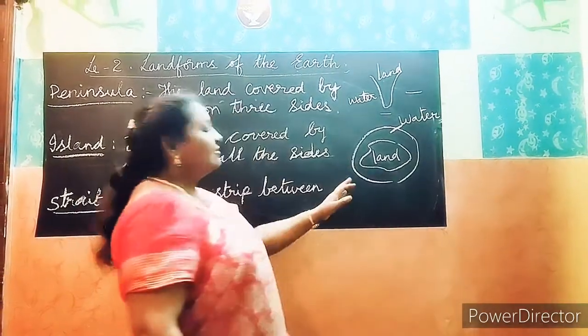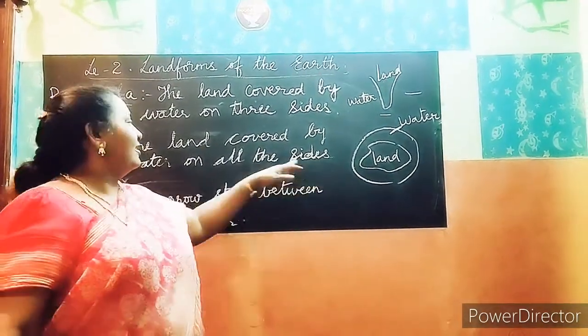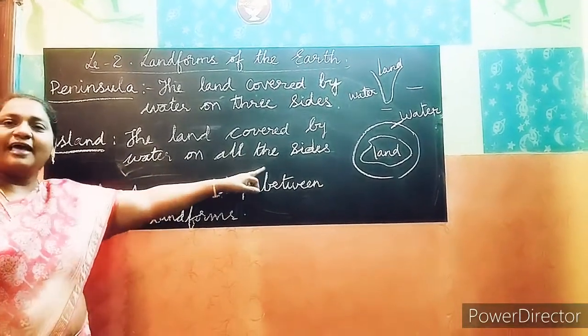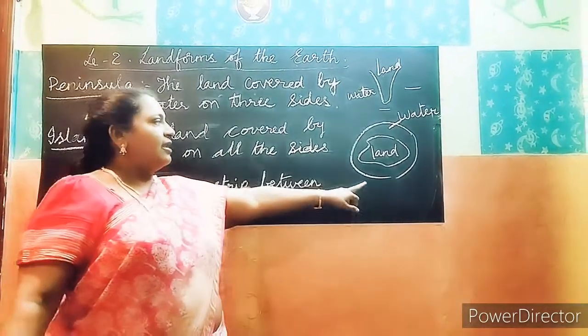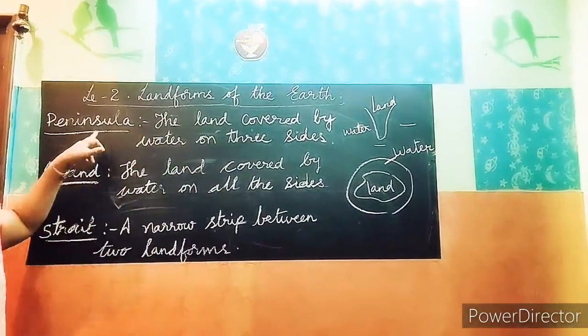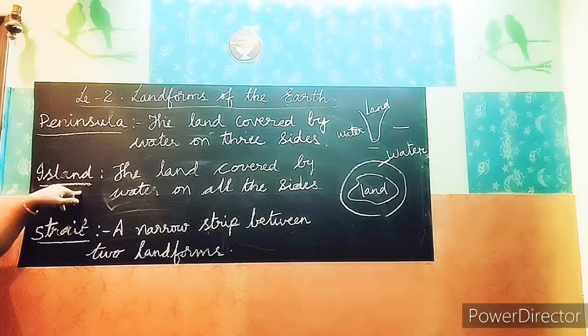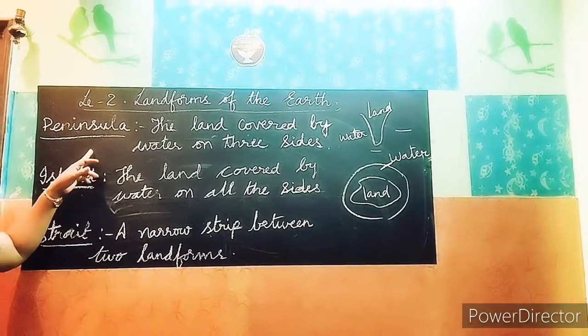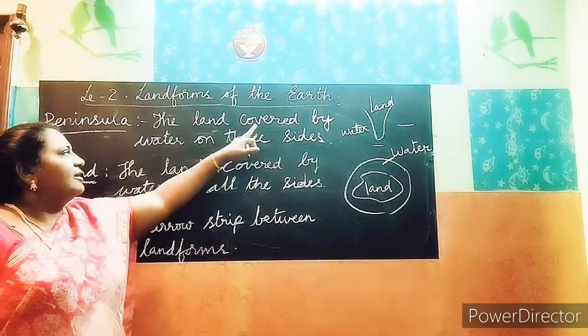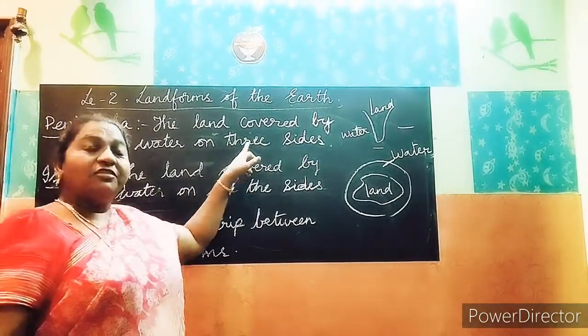So, this is an island. What is an island? The land covered by water on all the sides is called an island. So, again, I am reminding you of the difference between peninsula and island. Some of you will be confused. Now, listen to me carefully. Peninsula: the land covered by water on three sides.